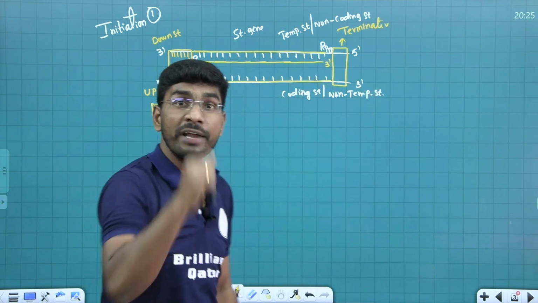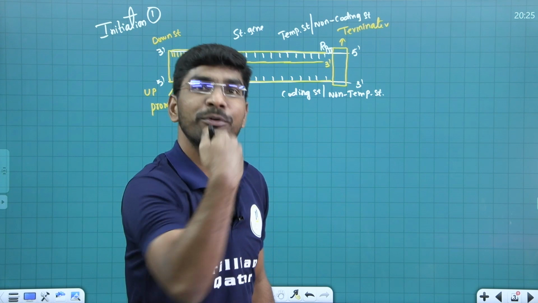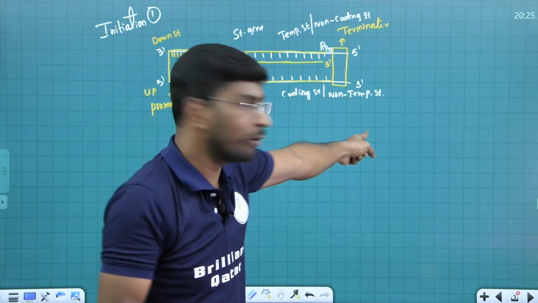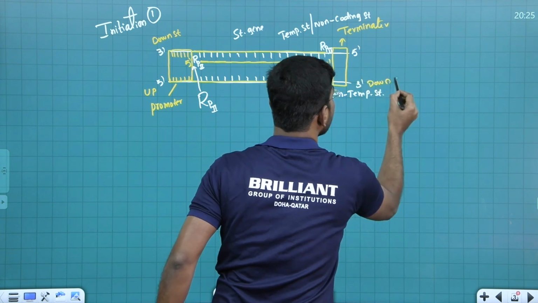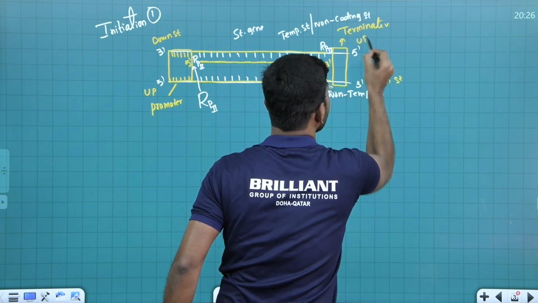Remember. Where is the terminator? Downstream to upstream. Where is downstream? 3'. Look at here. This is 3'. Downstream. Downstream to this one. What is this one? This one is called upstream.